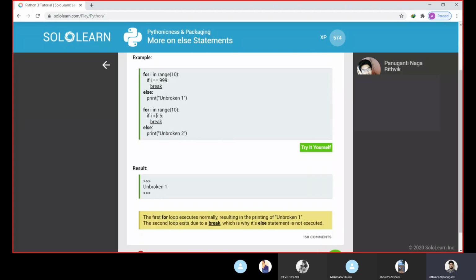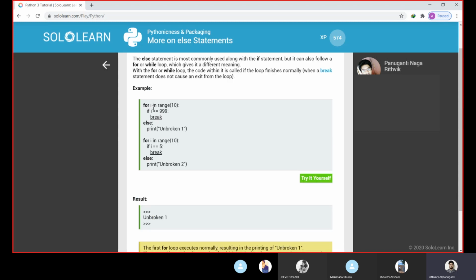In the second loop, for i in range of 10, so 0 to 9, whenever i value is 5, it is equivalent to 5, so it will just break. The complete for loop will be broken, and it will come out of the loop, so it will not print anything. If the for loop is broken, it will not print anything. So this is the use of else under the for loop.